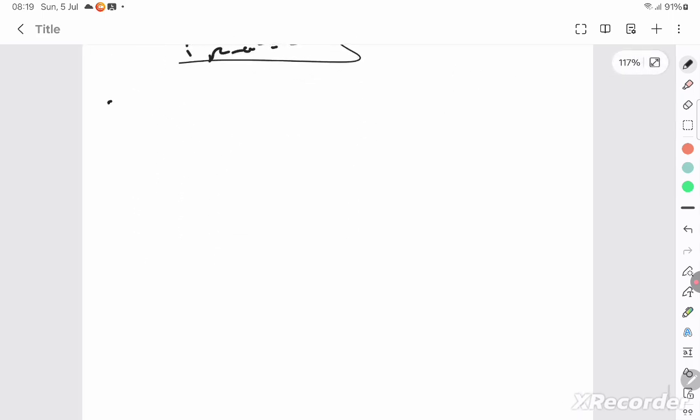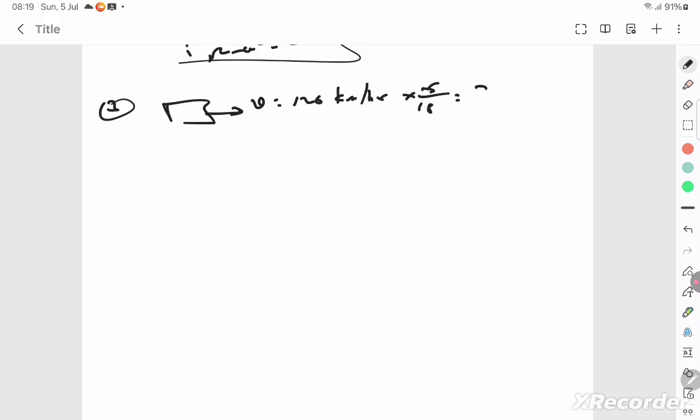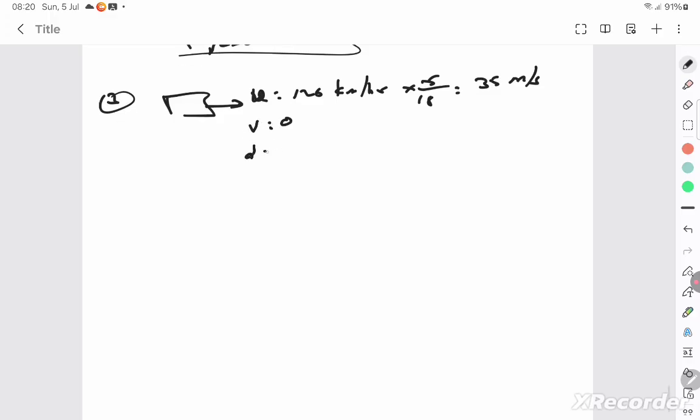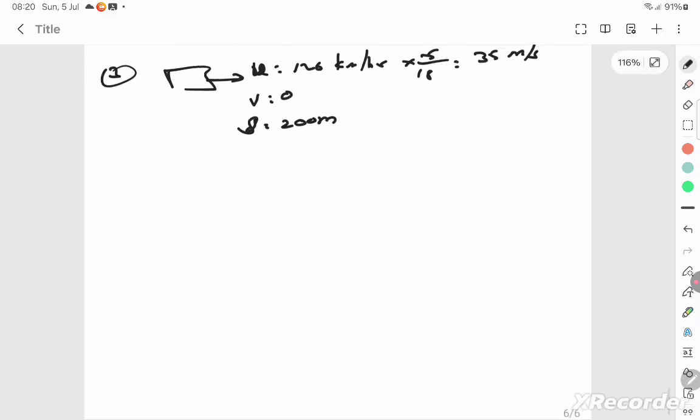So let's go to the third question. A car moving along a straight highway having a speed of 126 km per hour, into 5 by 18, will give you 35 meter per second, is brought to a stop, which means the final velocity is equal to 0, after traveling through a distance of 200 meter, which is s is equal to 200 meter. What is the retardation of the car and how long does it take to stop the car?